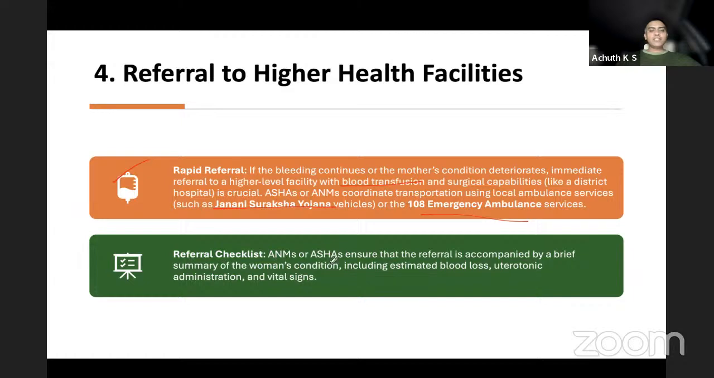Okay. Referral checklists should be maintained so that the woman's condition, blood loss, uterotonic administration, vital signs and HB, all these are already provided with the patient so that the same things do not get repeated at the higher center. They don't have to start from step one.